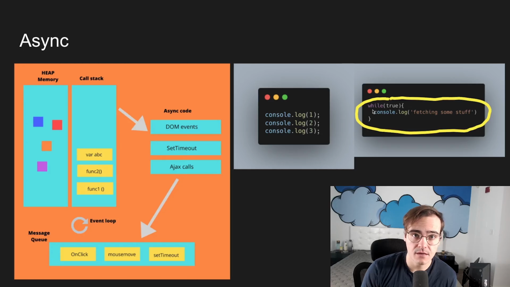And I truly mean nothing else. So if we have some web app, if a user's trying to click a button, but we're synchronously fetching information from the backend, the button will just do nothing. And I'll show you exactly what I mean. One second, because I have to swap to a new tab.